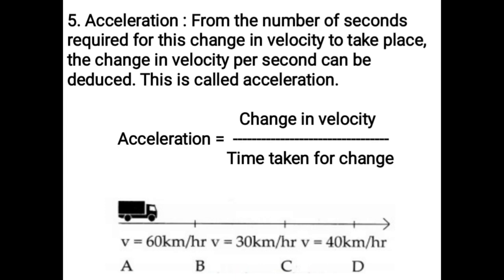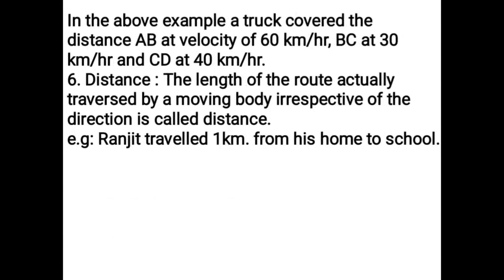Acceleration. From the number of seconds required for this change in velocity to take place, the change in velocity per second can be deduced. This is called acceleration. The formula of acceleration is change in velocity upon time taken for change. In the above example, a truck covered the distance AB at a velocity of 60 km per hour, BC at 30 km per hour and CD at 40 km per hour.